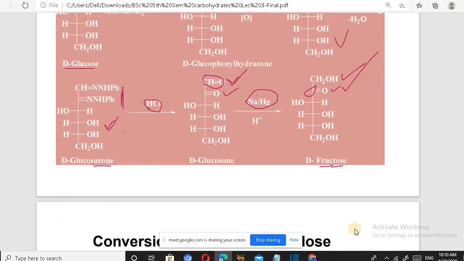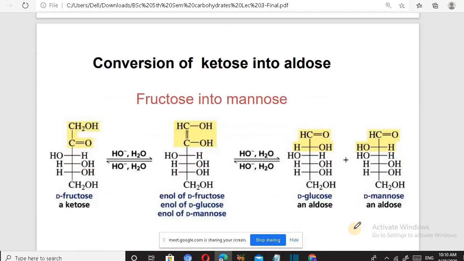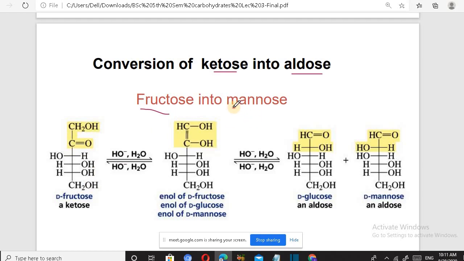So next is conversion of ketose into aldose, that is the opposite. Earlier we have done aldose into ketose, where the aldehyde group is converted into ketone. Now it is conversion of the ketone group into an aldehyde group. In this, the carbons which are involved are shown, and in this particular example fructose is converted into mannose. What is the difference between fructose and mannose? Both have 6 carbons.